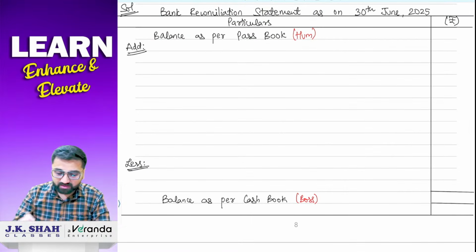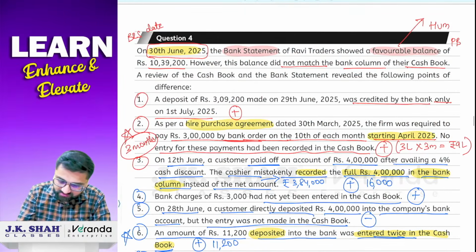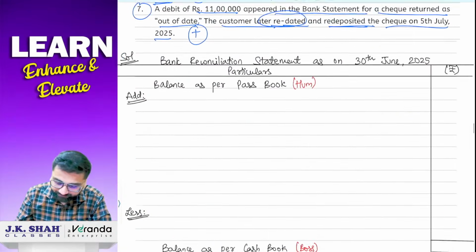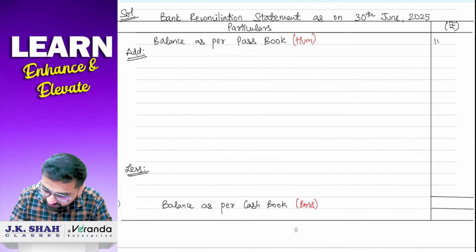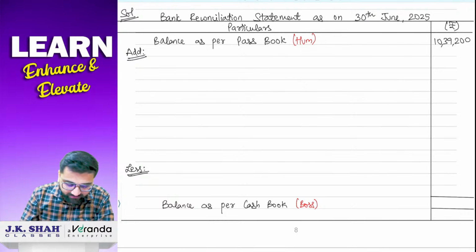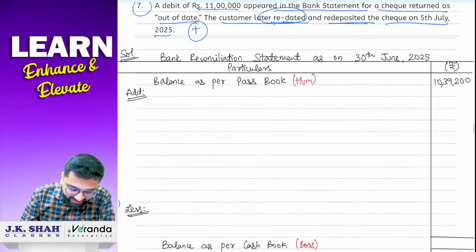Now see, what is the balance as per passbook they have given you? So see in the second line only they have given you 10,39,200. So I'll write down here balance as per passbook 10,39,200 rupees. Then transaction number 1 which you have to add. Okay, so इसको add करना है.